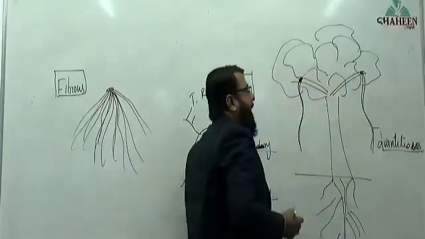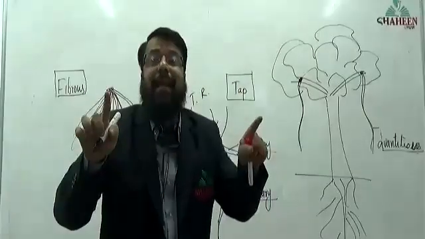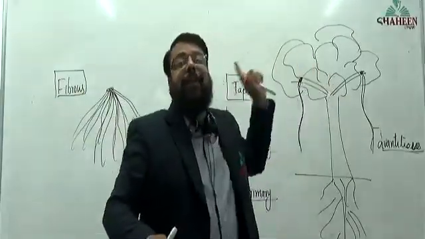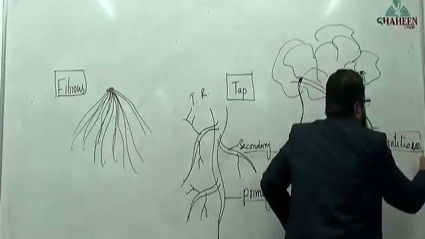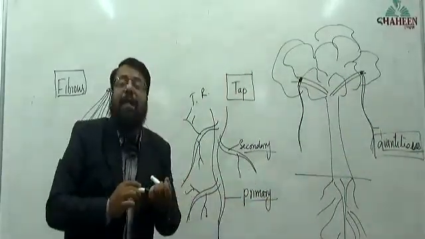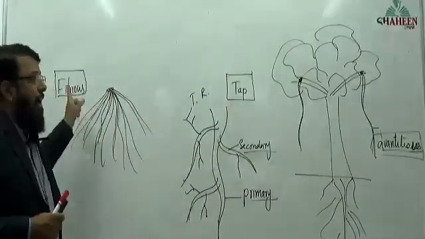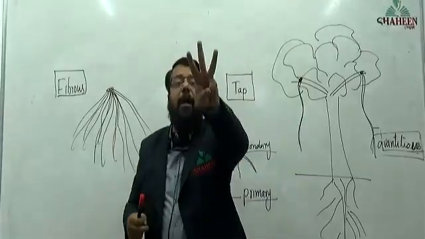These roots are called adventitious roots. Roots that arise not from the radicle are called adventitious roots. How many types of roots have we studied? Three types of roots. What are the three types? One is taproot. Another is fibrous root. Another is adventitious roots. There are three types of roots.